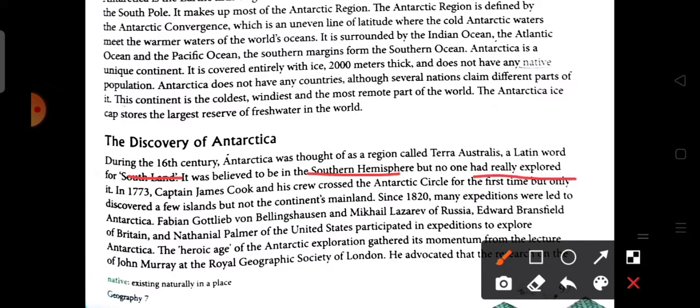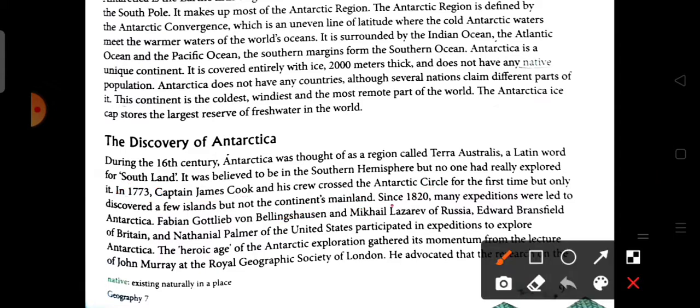But in 1773, Captain James Cook crossed the Antarctic Circle for the first time, but only discovered a few islands, not the main continent or the mainland. So during 1773, Captain James Cook first crossed the Antarctic Circle but did not reach the mainland.